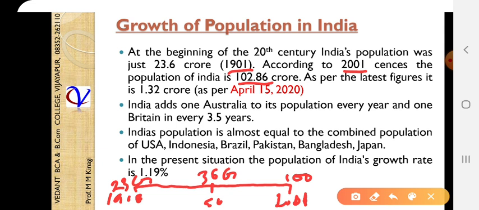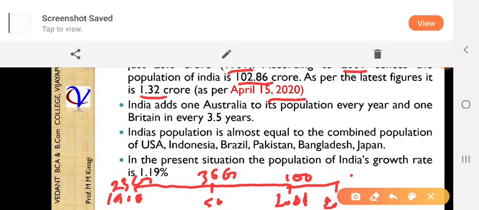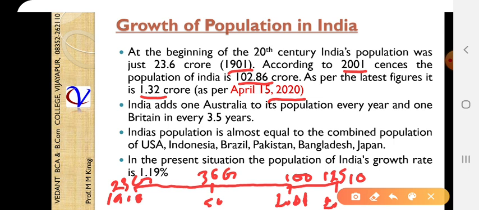But we have taken directly 2020, around 132 crore. Before that, in 2010, around 125 crore is there. Just imagine how the population is growing. In 1900 there was 23 crore, in 2001 it is 100 crores.